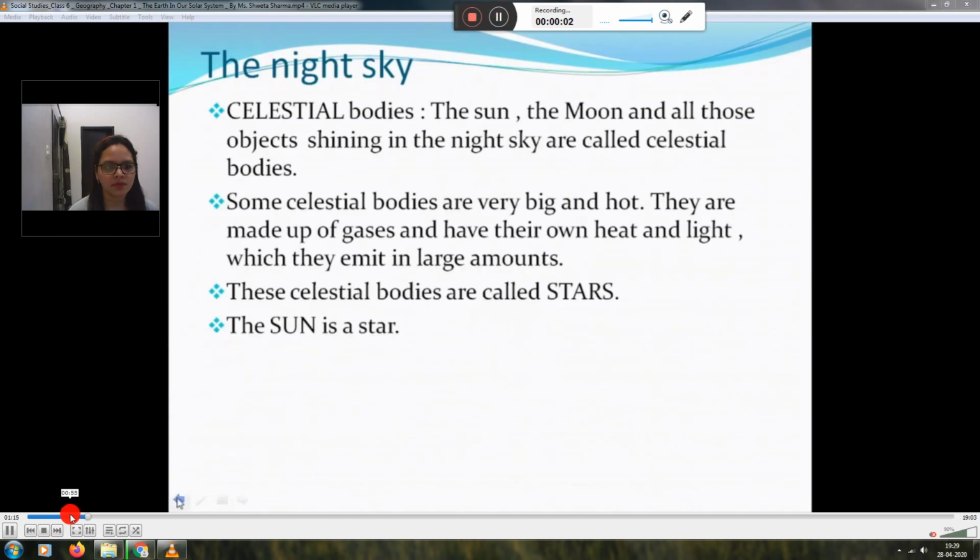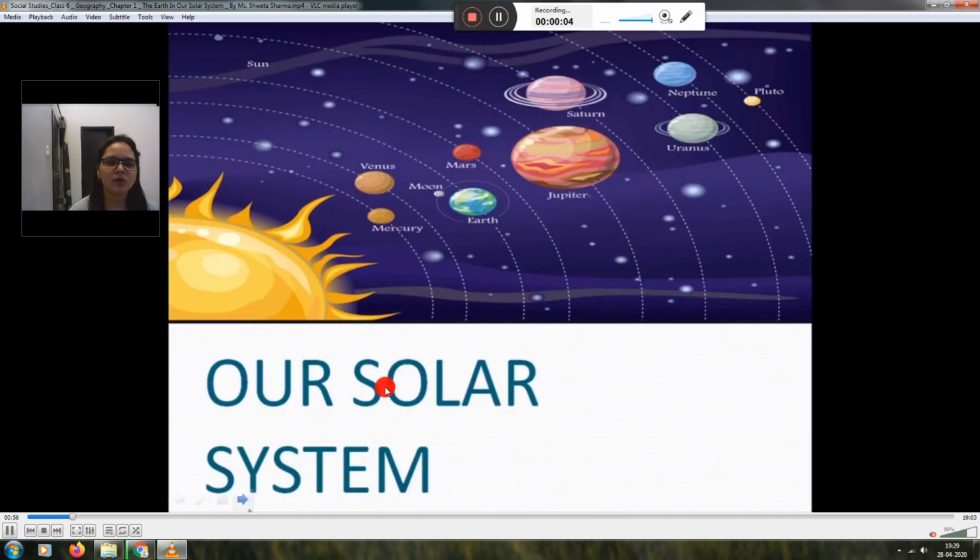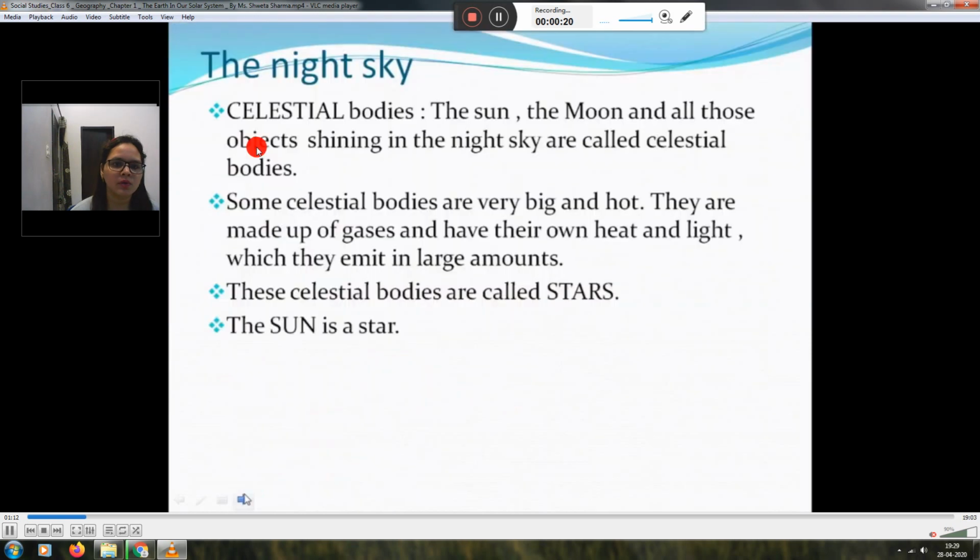Hello class 6. Today we will discuss our solar system. In this chapter we will discuss celestial bodies, meteoroids, the sun and the planets. We have the sun and 8 planets which revolve around the sun. First of all we will discuss the celestial bodies.